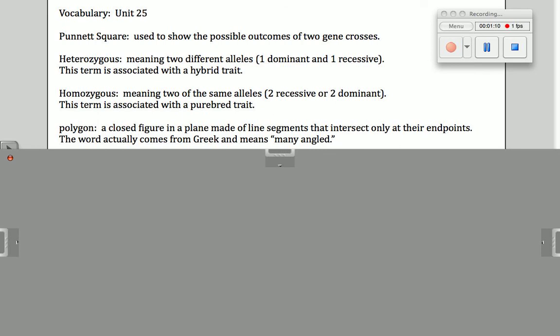The next word is a math term, and it's polygon, and again that prefix poly means many. A polygon is a closed figure in a plane that's made up of segments that intersect only at their endpoints. The word actually comes from Greek and means many-angled.